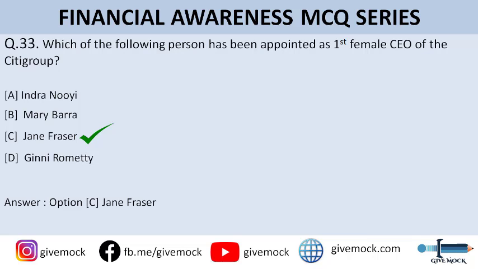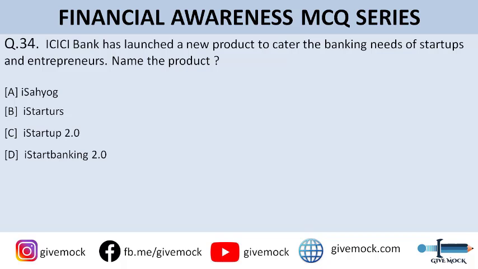Moving on to question number 34. ICICI Bank has launched a new product to cater to the banking needs of startups and entrepreneurs. You need to name the product. So option A is iSahyog, option B is iStarters, option C is iStartup 2.0, and option D is iStart Banking 2.0. So guys, the correct answer is option C, that is iStartup 2.0.